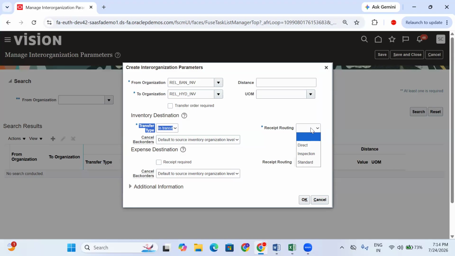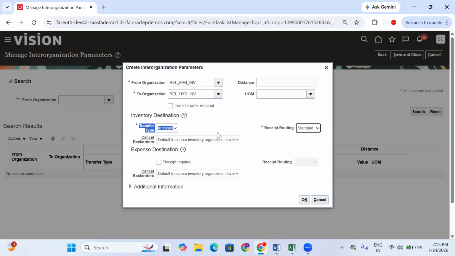Standard means first you receive the material, then you put it into the destination sub-inventory. Inspection means you first receive the material, do the inspection, then put the material into the destination sub-inventory. We'll discuss this topic in the next session, as we have a lot of sessions on the receiving process.